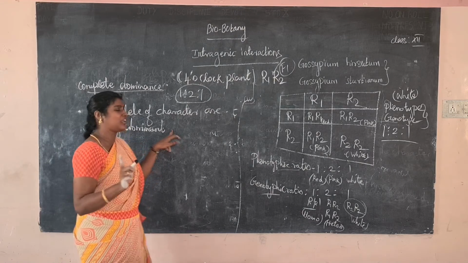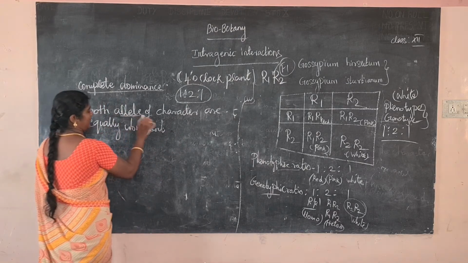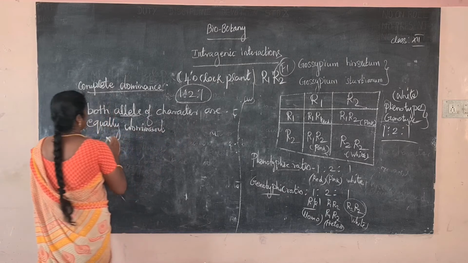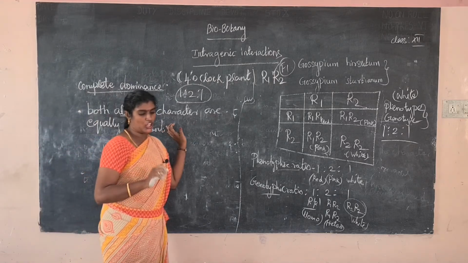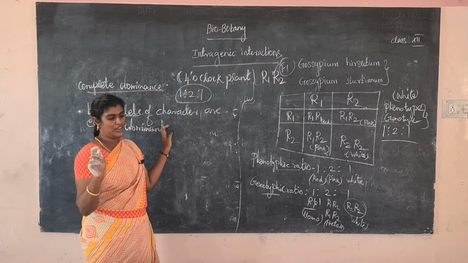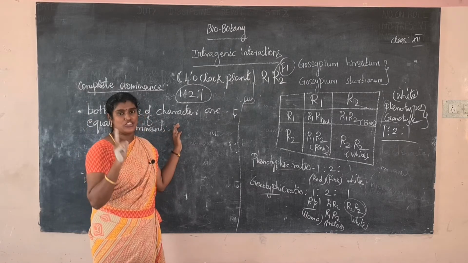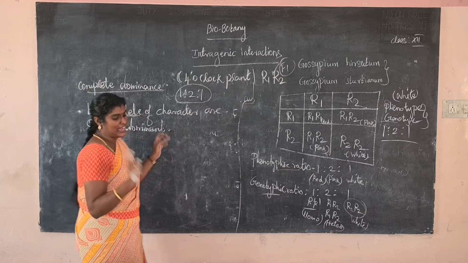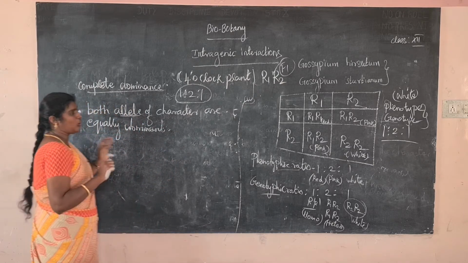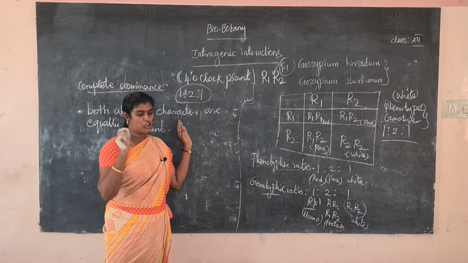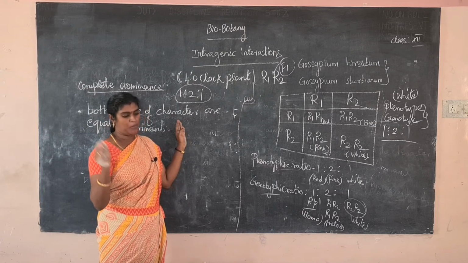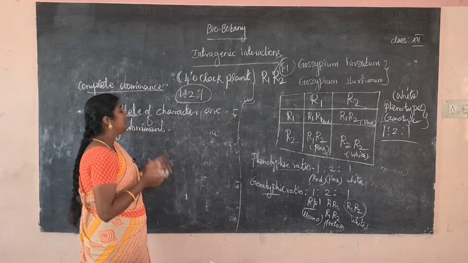It is very important: both alleles of a character are equally dominant, and both of them express their character equally in the F1 generation.